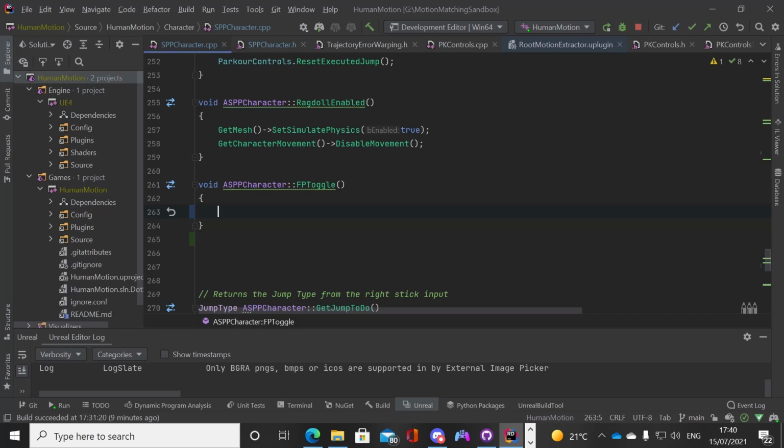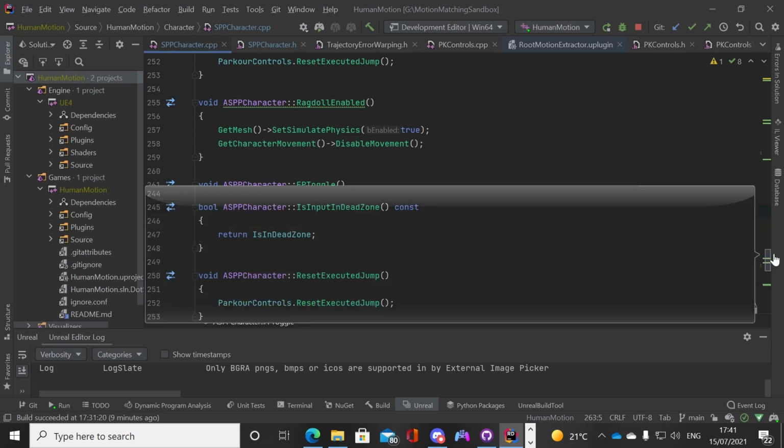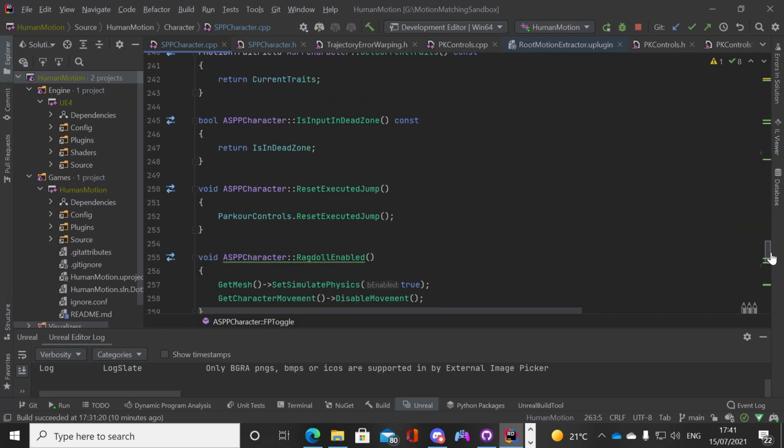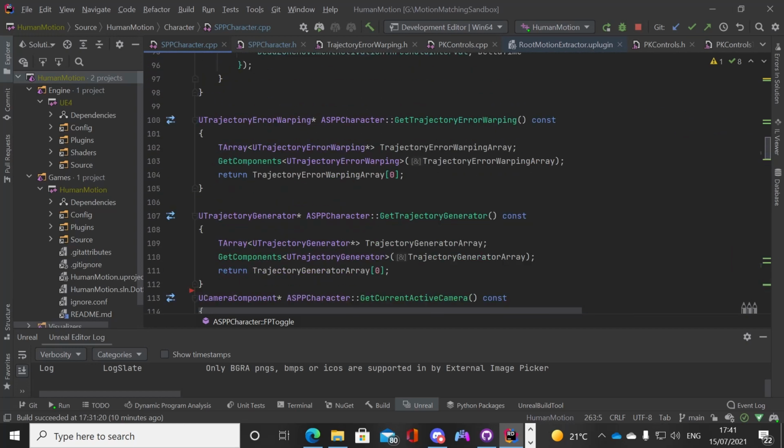So we're going to set the first person camera that we've set up to be the active camera when this toggle is pressed, and then we're going to deactivate the third person camera when the toggle is pressed as well. So what we need to do first is get those cameras, and we need to get those components. Because this is in C++ and this is Blueprint, we need to instantiate and get the components from the Blueprint script that have been created when this is run in the editor at runtime. So we need to get those camera components from runtime.